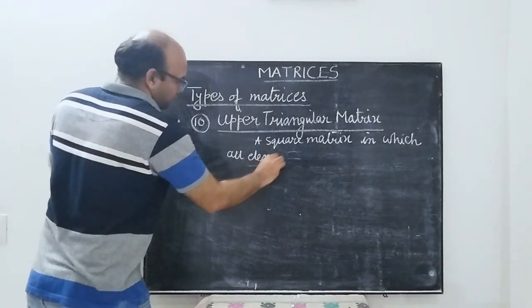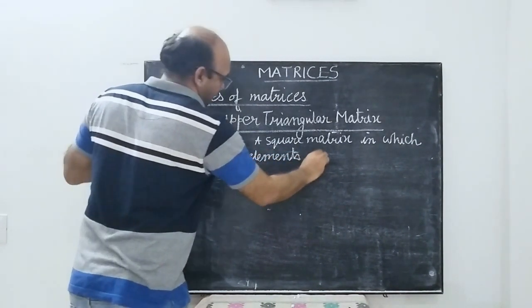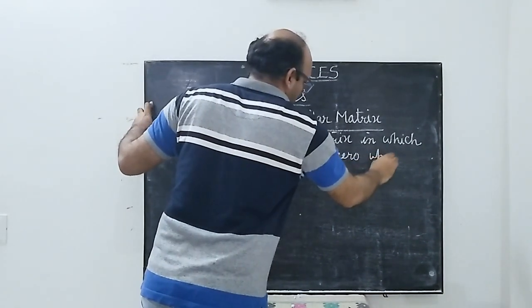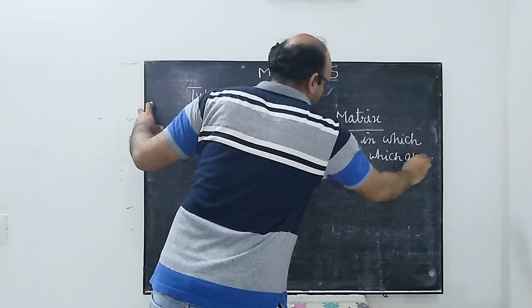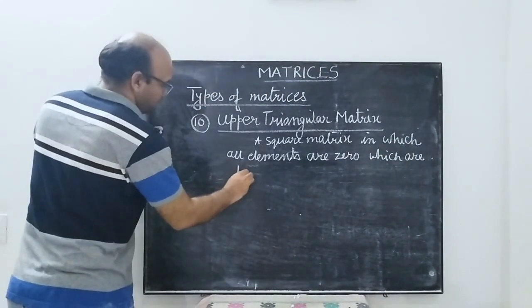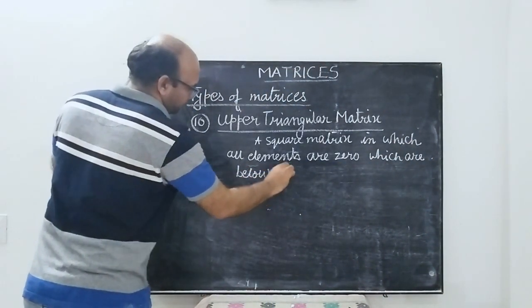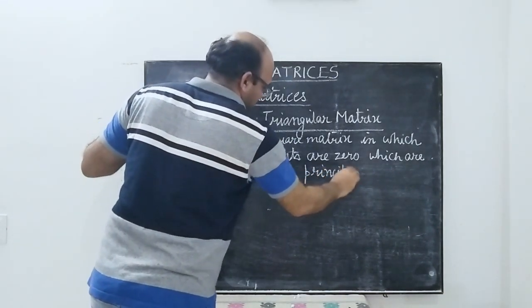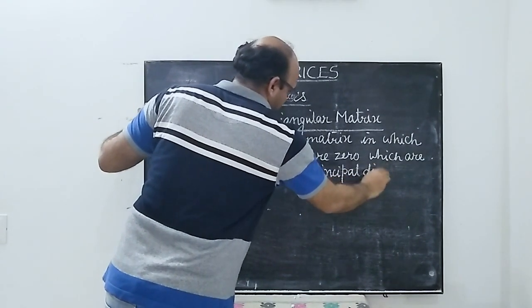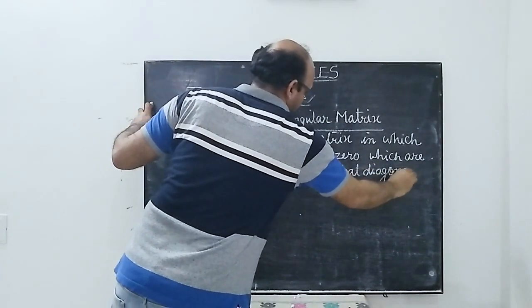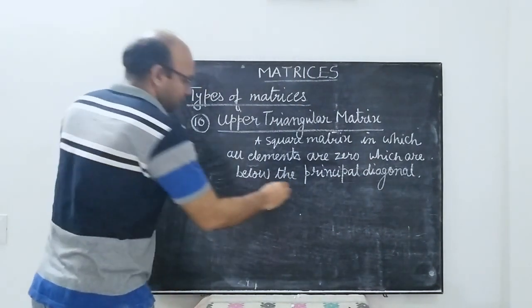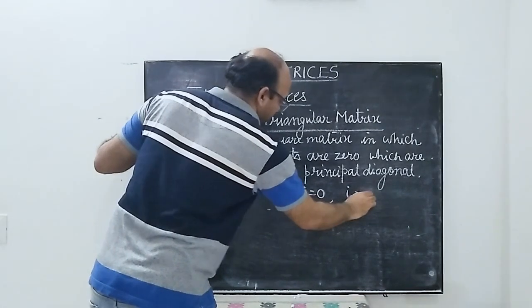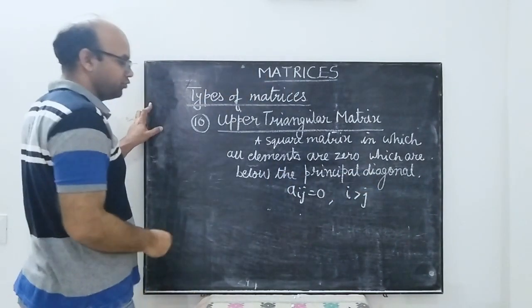All elements which are below the principal diagonal are 0. That is, Aij will be equal to 0 whenever i is greater than j.